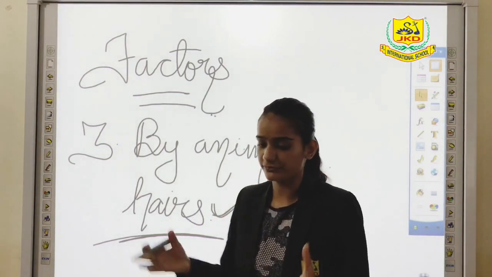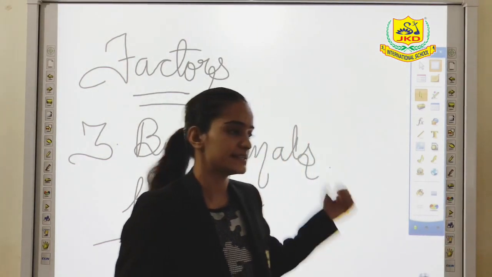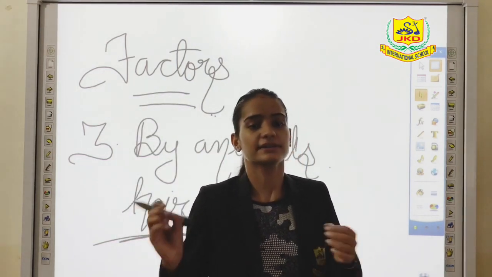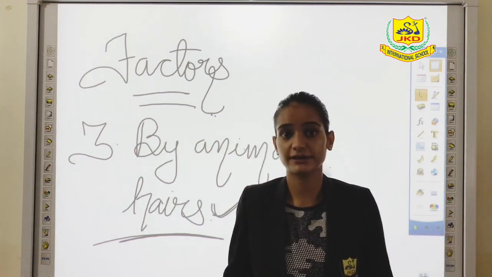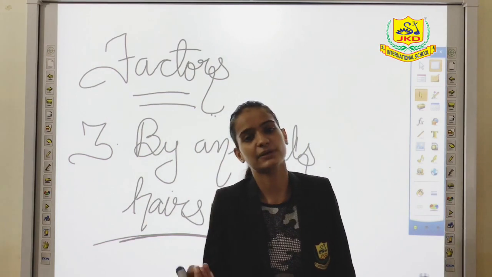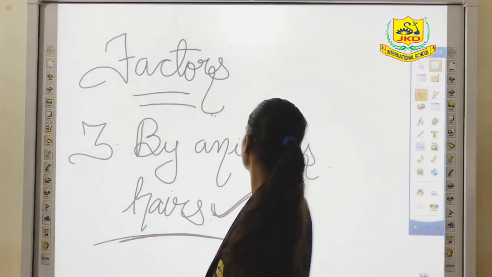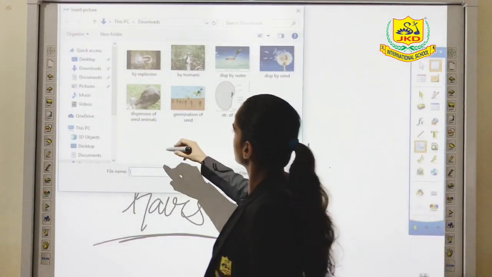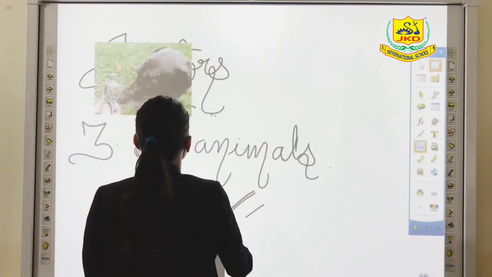And when animals move from one place to another, these seeds will get detached from their skin, or we can say hairs. At the place where they detach, they will start growing over there. So this is the seed dispersal by animal.